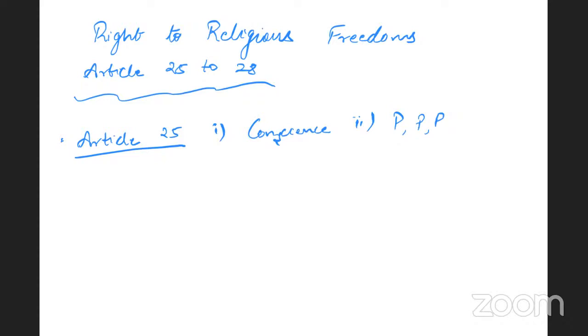Then the state is to see that all public places of worship of Hindus should be open to all classes of Hindus, because earlier certain places of worship were restricted. The backward castes or the Dalits and other castes were not allowed into Hindu temples. So Article 25 states that all places of public worship shall be open to all classes and castes of Hindus.